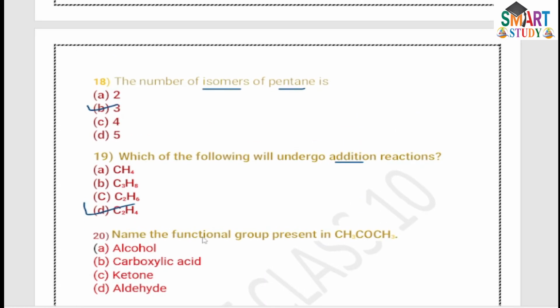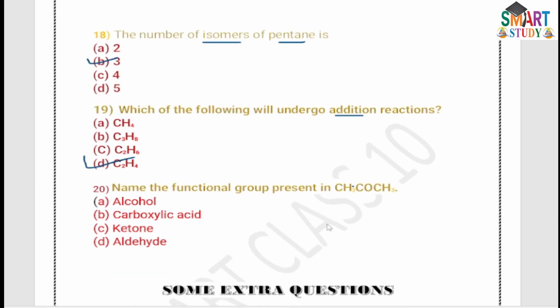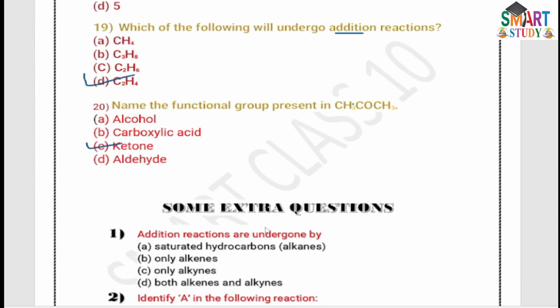20th, the name of the functional group present in CH3COCH3. The symbols are not shown here, but we should consider that CH3COCH3 has the functional group of ketone, C double bond O. It means that ketone is the answer to this question, and I will give some extra questions.